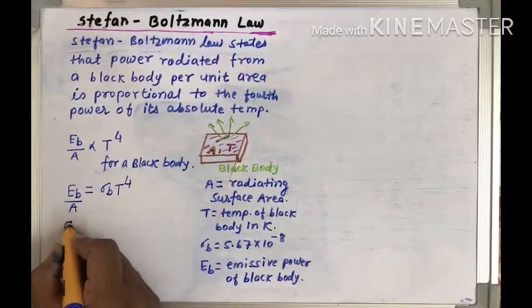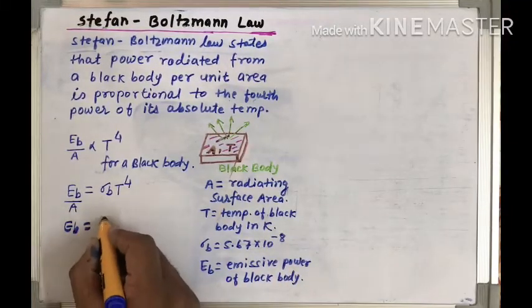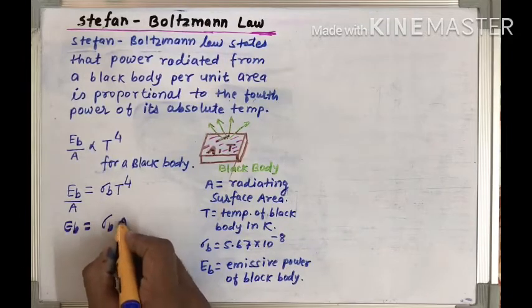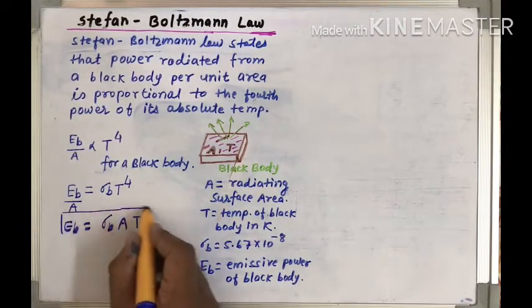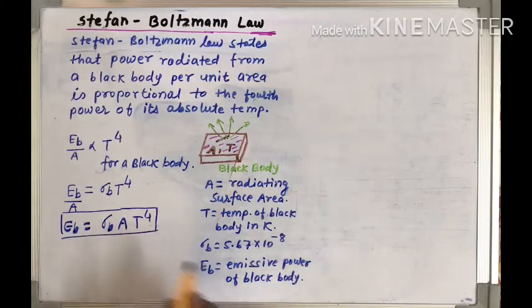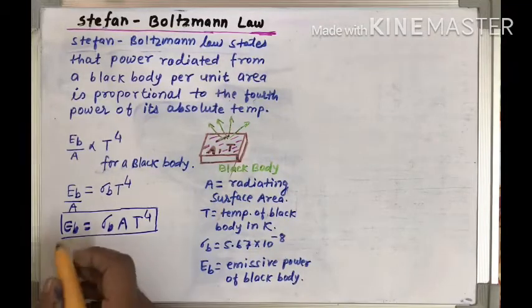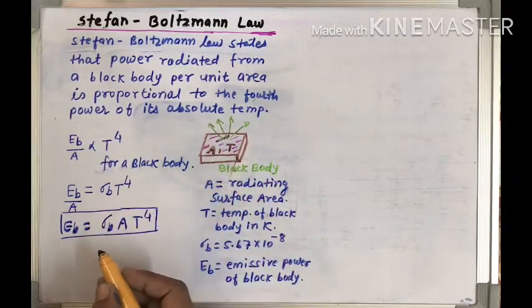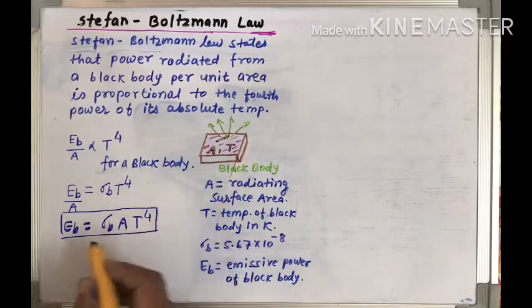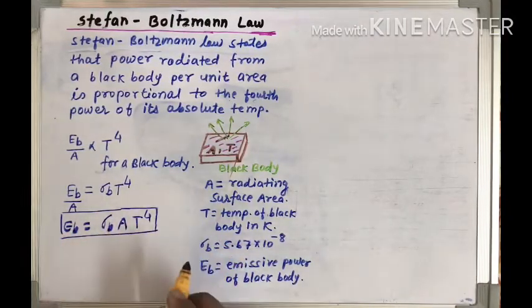So we can write that EB is equal to sigma b A T to the power 4. This is the emissive power, or the power radiated from a black body. We can also say it is the heat transfer from a body in the form of radiation, and the value of this is sigma b A into T to the power 4.